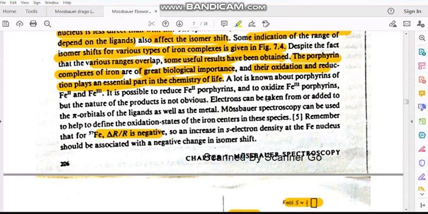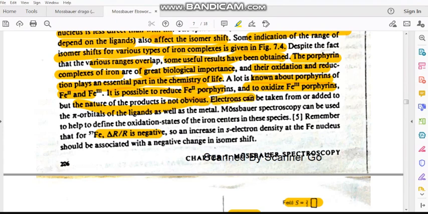Okay, that's different. A lot is known about the porphyrins of iron 2 and iron 3. That means in the porphyrin we have an iron complex, maybe iron 2 or iron 3, and it is possible to reduce iron 2 porphyrin, and to oxidize iron 3 porphyrin. Suppose if you reduce the iron 2 porphyrin, it may go from iron 2 to iron 1, and if you oxidize iron 3 porphyrin, it can go from iron 3 to iron 4. Okay, but the nature of the product we have to analyze with Mössbauer.